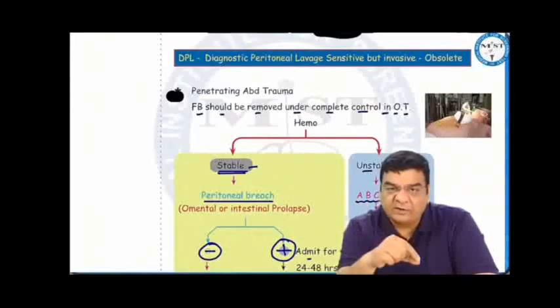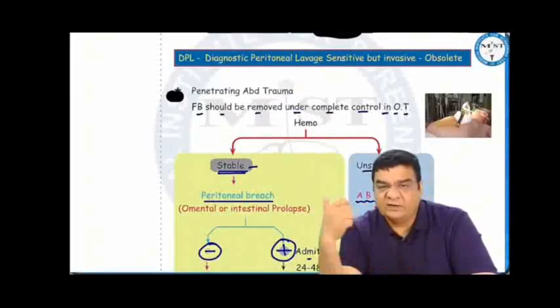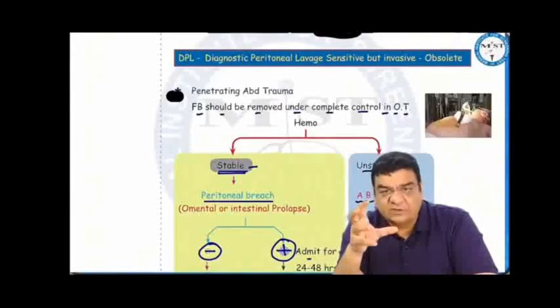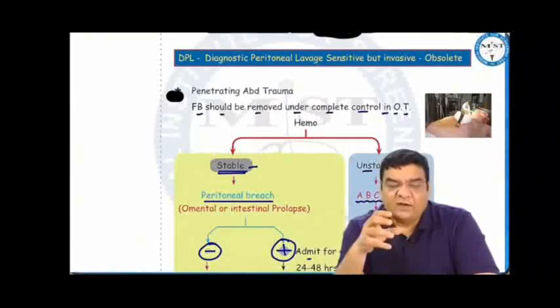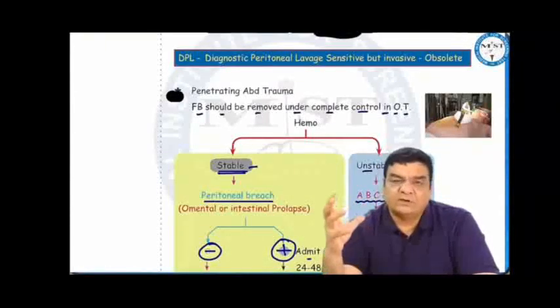Diagnostic peritoneal lavage is just making a cut beneath the umbilicus and putting an infant feeding tube or a fine catheter into the peritoneal cavity, putting 100 ml of saline in the peritoneal cavity and aspirating the fluid to see whether it is bloody or not. This is a sensitive investigation to see whether there is a bleed in the peritoneal cavity or not, but because it is invasive and now we have got FAST available, diagnostic peritoneal lavage has become obsolete.